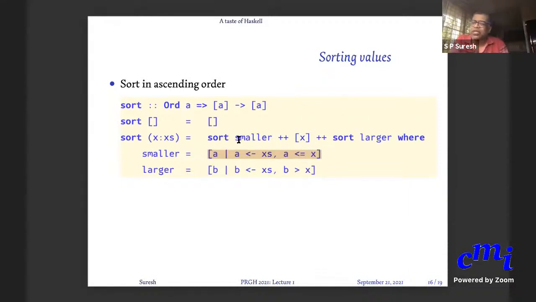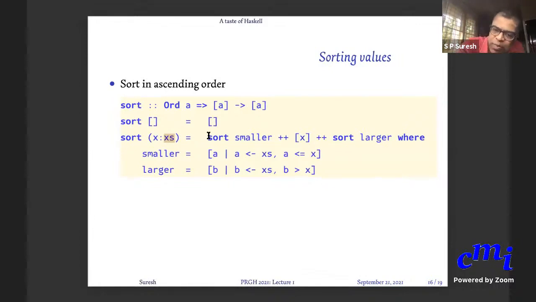So what you're saying is pick out all the elements that are smaller than x. That is A such that A belongs to the list xs and A is less than or equal to x. Pick out all the larger elements, such that B belongs to xs, this list, and B is greater than x. Now that you have picked out these two separate things, what do you do? Sort the smaller elements, sort the larger elements, put x in between. That's all. This is what you would say is arranging this thing in sorted order.